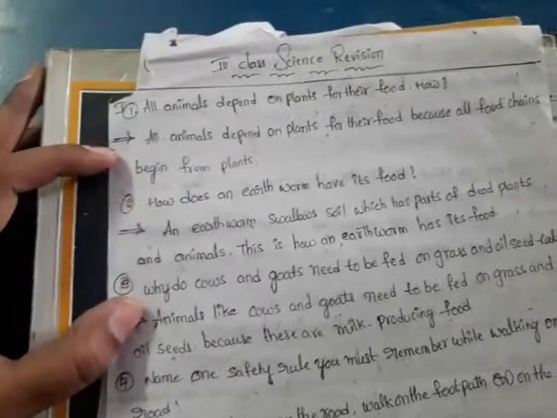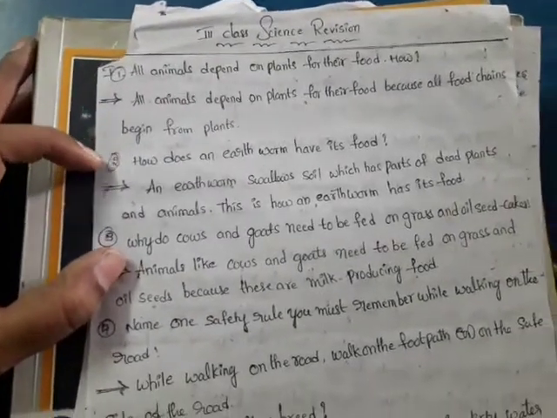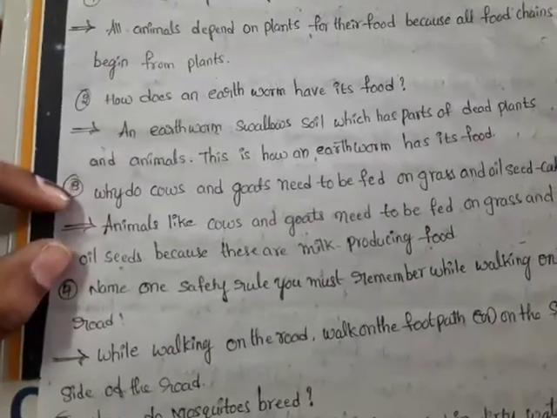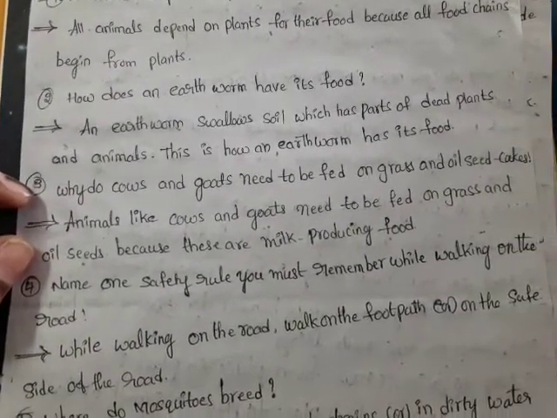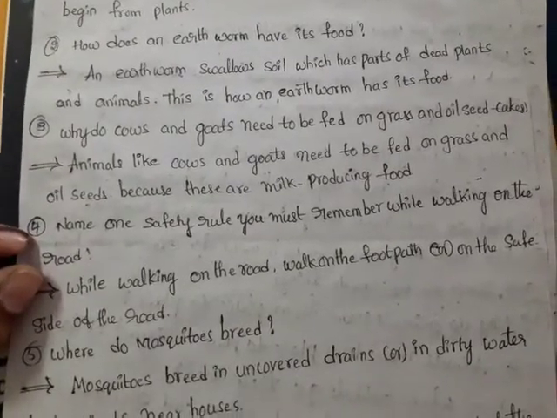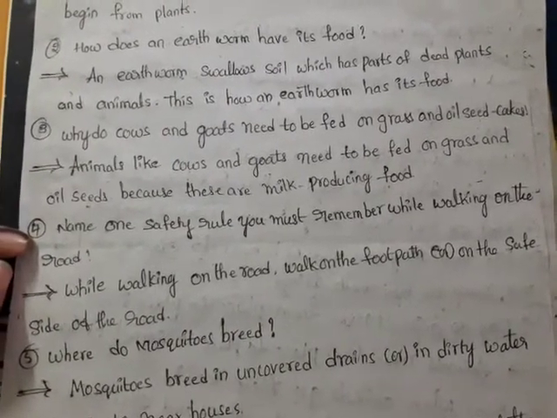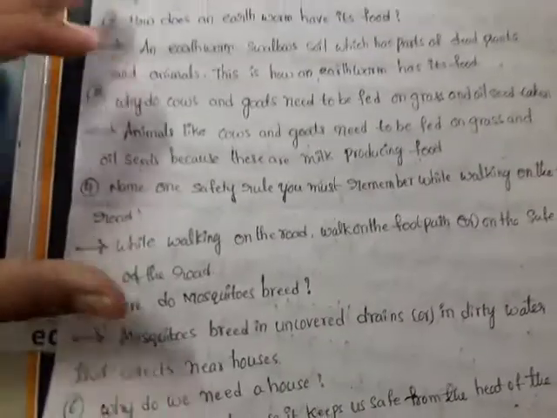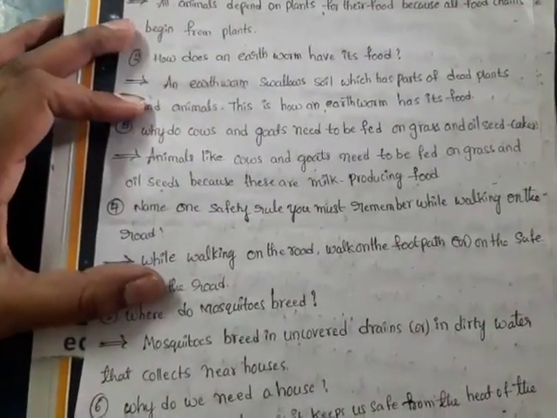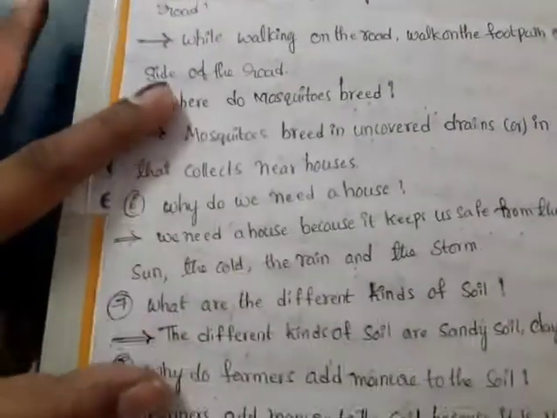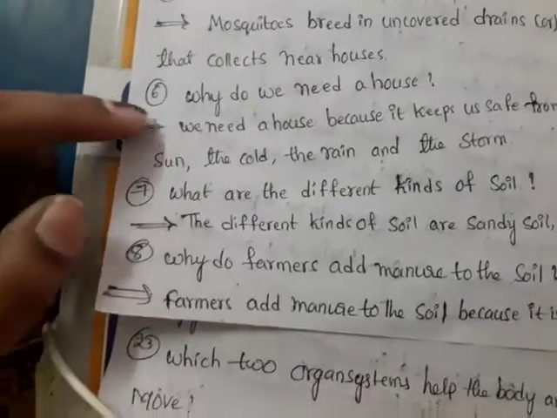Yes, all animals depend on the plants for their food. How does an earthworm have its food? Why do cows and goats need to be fed on grass and oil seed cakes? Name one safety rule you must remember while walking on the road. And where do mosquitoes breed? Yes, these 5 questions and answers we learned with spellings. Today we learn the remaining 5 questions and answers, 6 to 10.